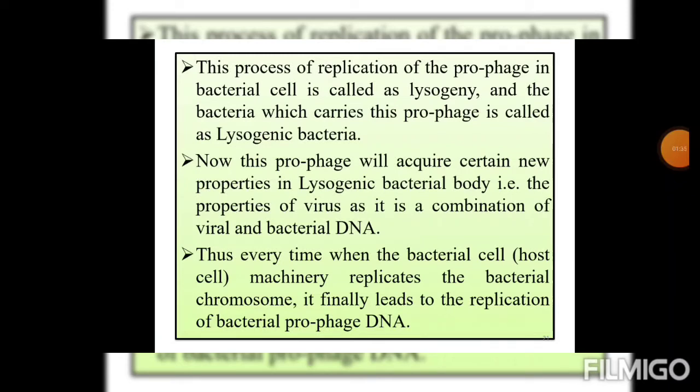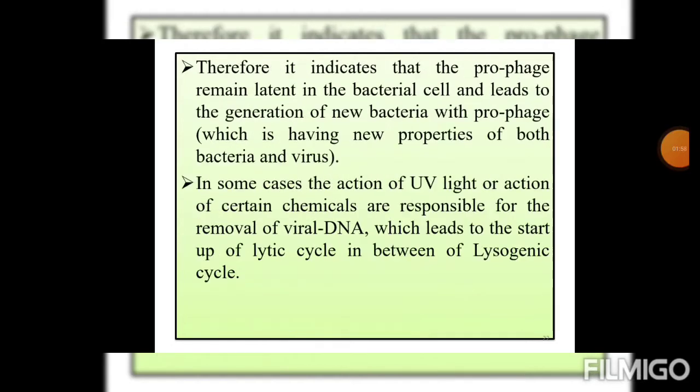Now this prophage will acquire certain new properties in the lysogenic bacterial body, that is the property of the virus, as it is a combination of viral and bacterial DNA. Thus every time the bacterial cell machinery replicates the bacterial chromosome, it finally leads to replication of the prophage DNA.